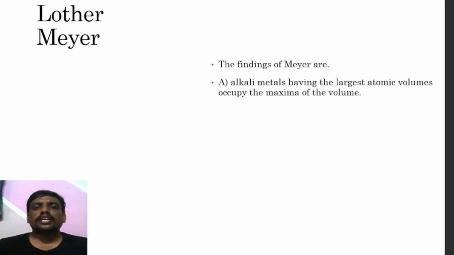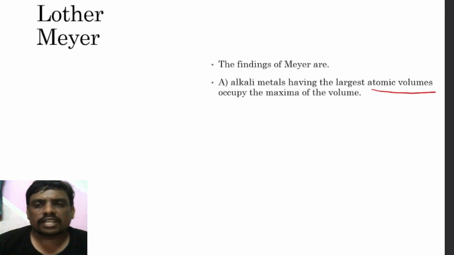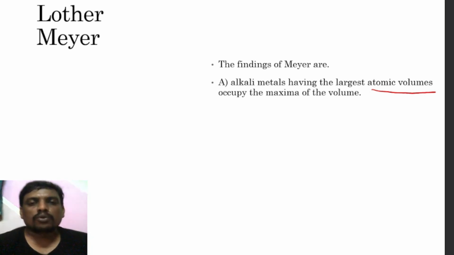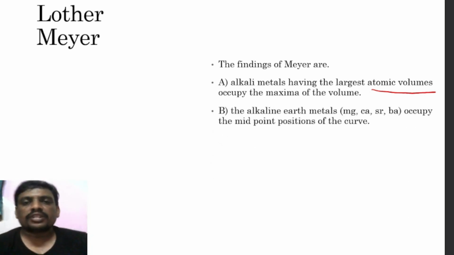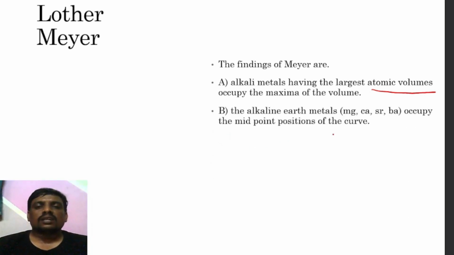Lothar Meyer's findings are: alkali metals have the largest atomic volume. I am talking about volume. The alkaline earth metals, magnesium, calcium, strontium and beryllium, are the best examples of alkaline earth metals, and they occupy the midpoint position of the curve.